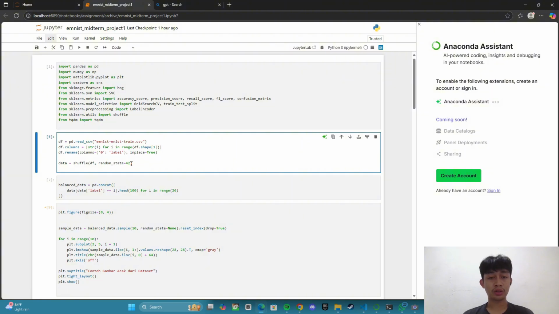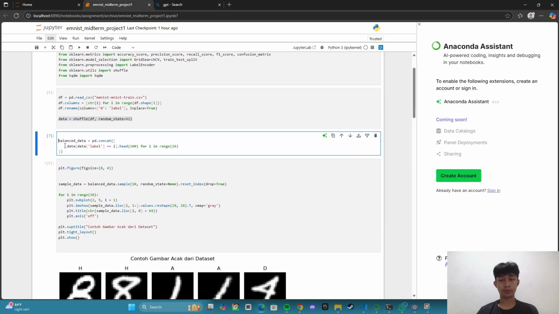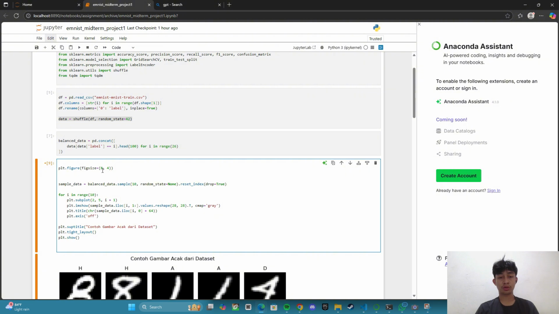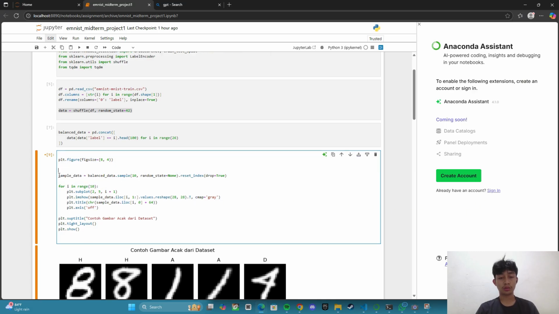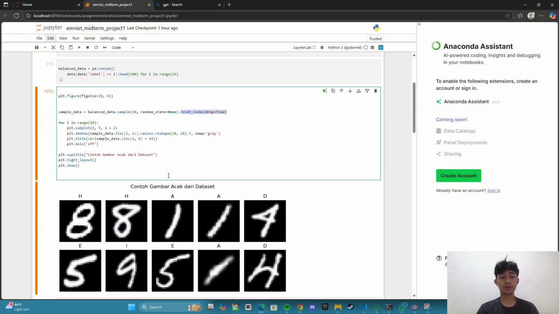And then this is the line to randomly shuffle the dataset to ensure the model doesn't learn based on the order of the data. This line creates a balanced dataset by selecting a fixed number of samples from each class. And this is for visualizing random samples from the balanced dataset. This line randomly selects 10 samples from the balanced dataset for visualization using sample 10. Then reset_index with drop equals true ensures that the index is reset after sampling, starting from 0 for the selected samples.